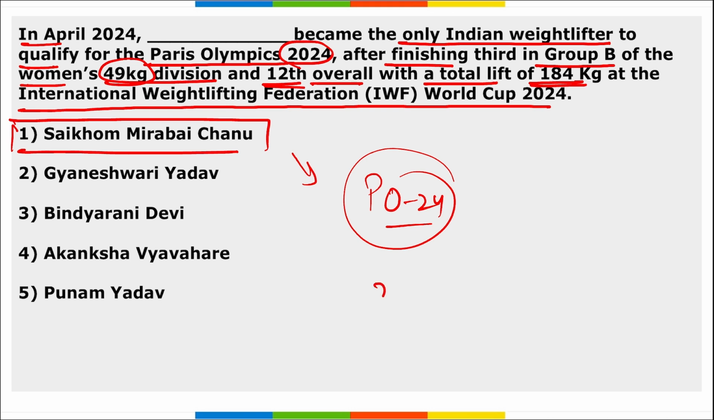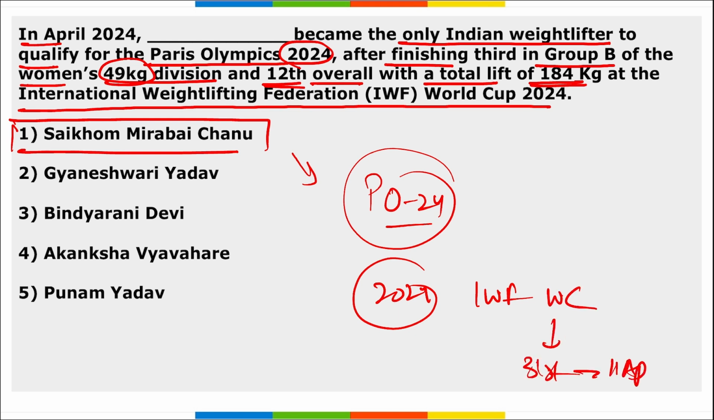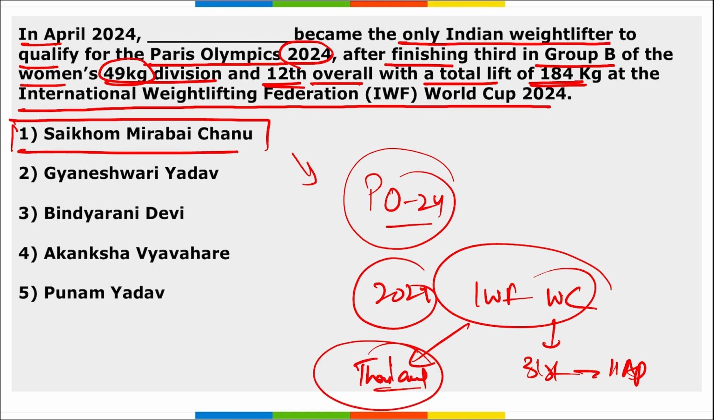This 2024 IWF World Cup was held from 31st of March to 11th of April. Where was this IWF World Cup held? It was held in Thailand. Location can be asked, and it was held in Thailand.